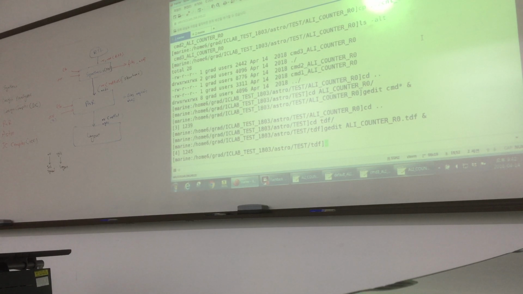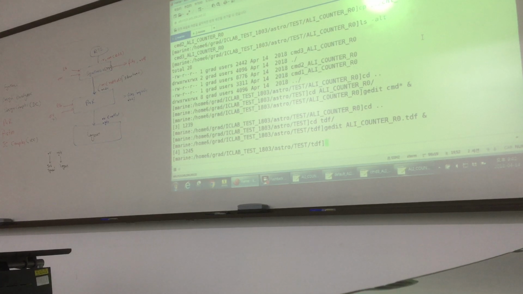So P&R is a little bit tricky. For example, if your design is very big, usually we have more than 100,000 pins. In that case it becomes very difficult, because you have to position your pins, their spacing and everything. Because in our design we have only a few pins, it is easy.